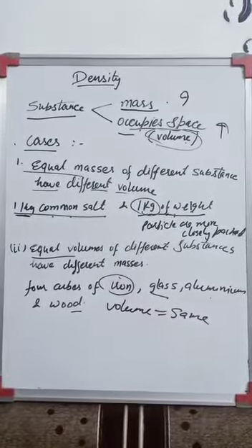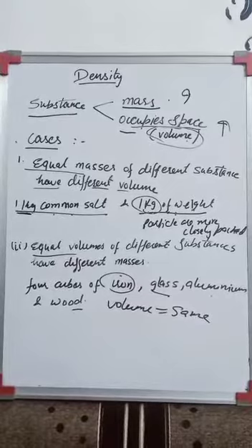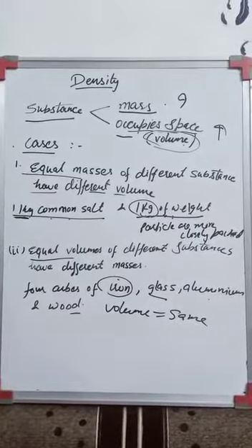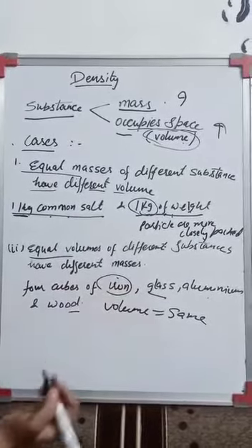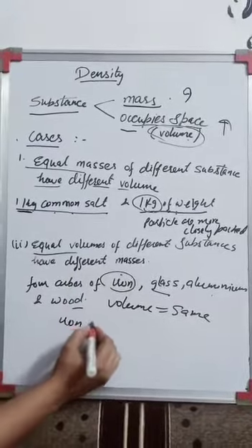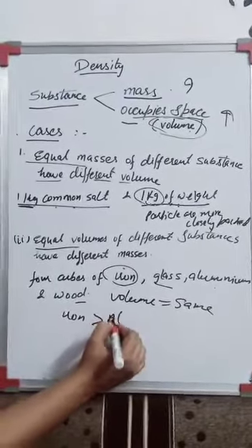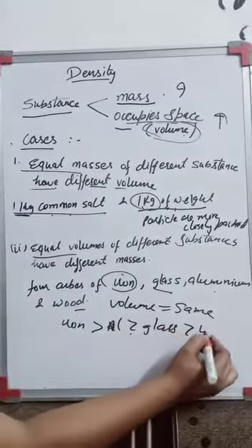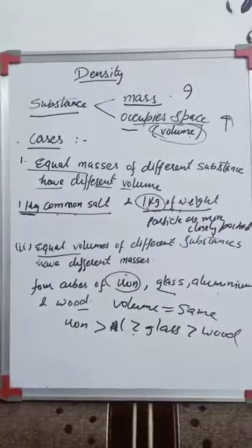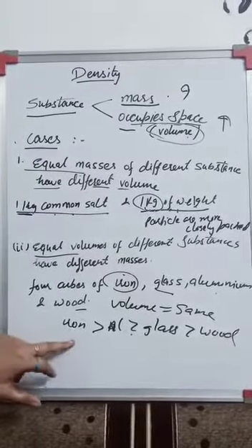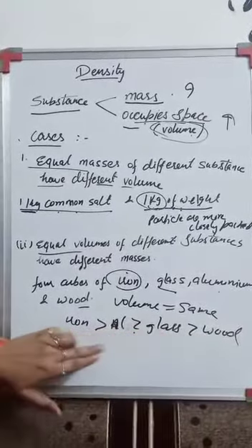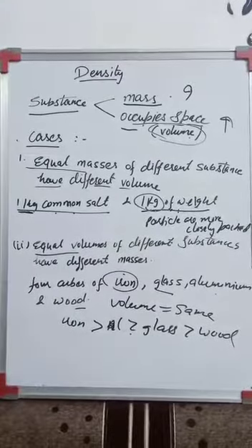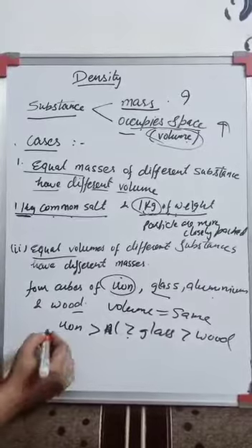But is the weight of the cube of iron and the weight of the cube of aluminium the same? No. Iron is heavier than aluminium, right? So if I compare the masses, iron is heavier than aluminium, aluminium is heavier than glass, and glass is heavier than wood, right? So all the things, iron, aluminium, glass and wood, occupy the same space. That means they have the same volume, but their masses can be different. This is the case of solids.